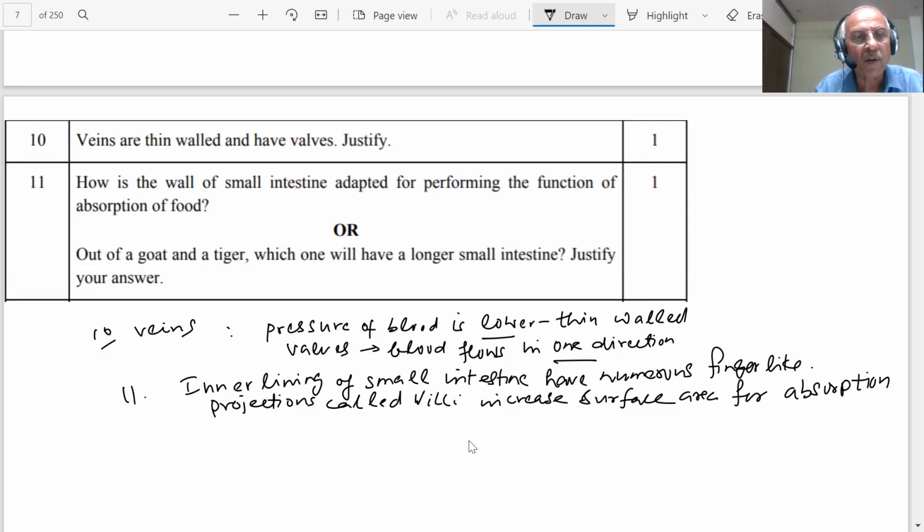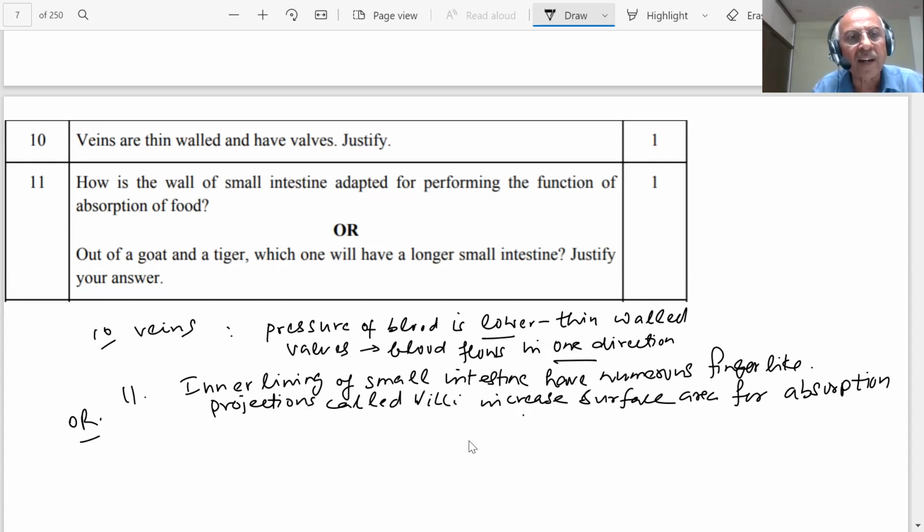Further, there is an OR choice. What is the OR choice? The numerous finger-like projections in the small intestine are called villi. Their function is to increase the surface area of the inner lining so that maximum absorption of digested food takes place. When the surface area becomes larger, maximum absorption of the digested food will take place.